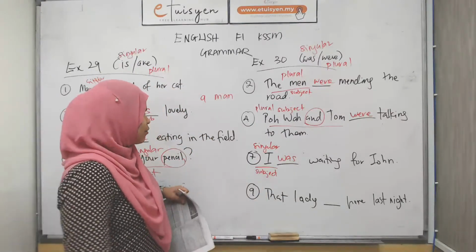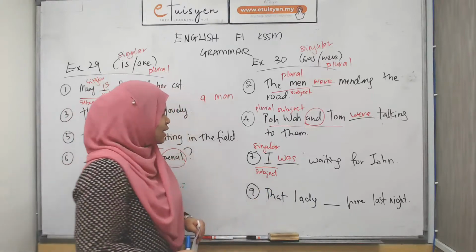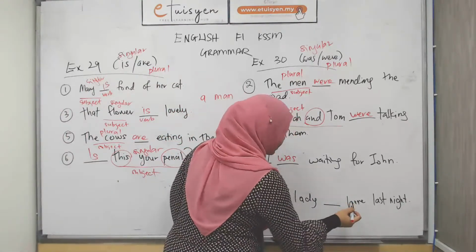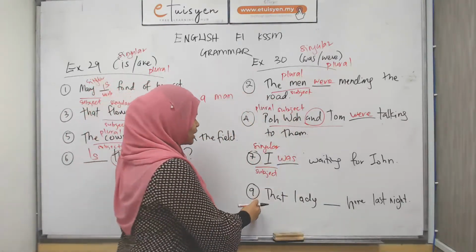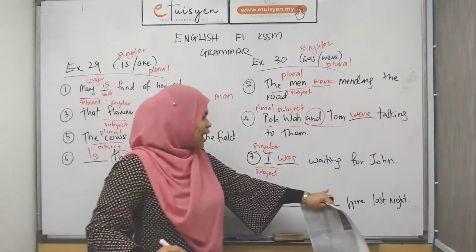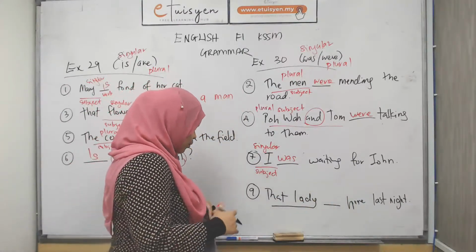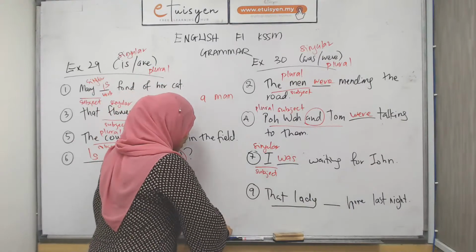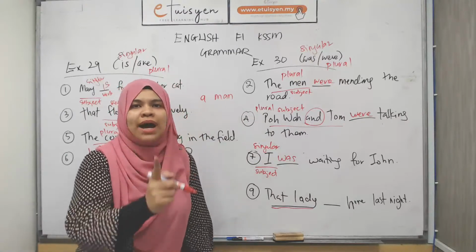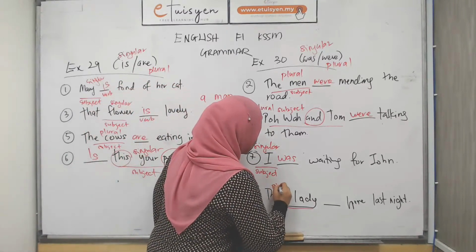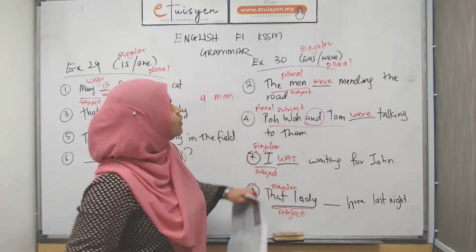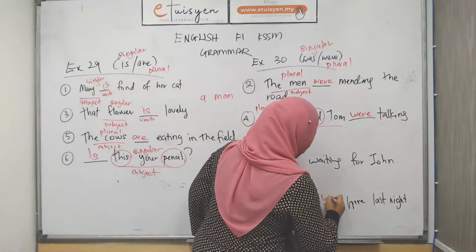Alright, what time is it now? Alright, so last but not least, that lady blank here last night. Okay, so this is your subject. Now, that lady, only one lady, so that will be a singular subject. So here, you will use a singular verb, which is was.